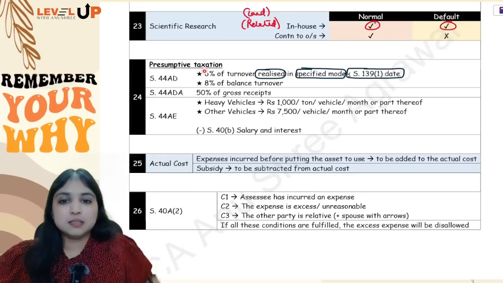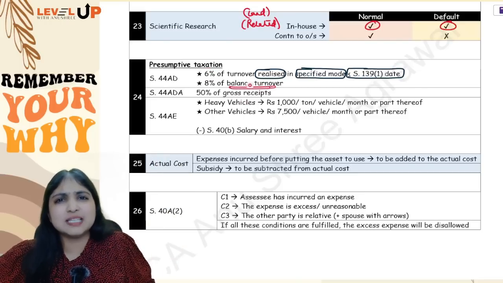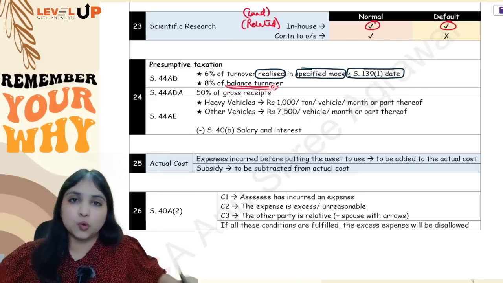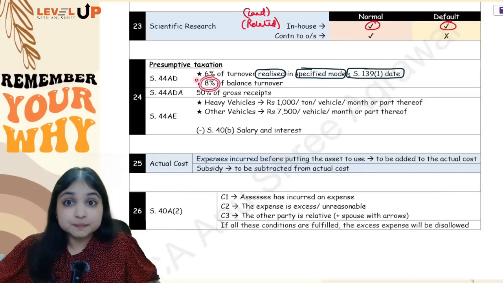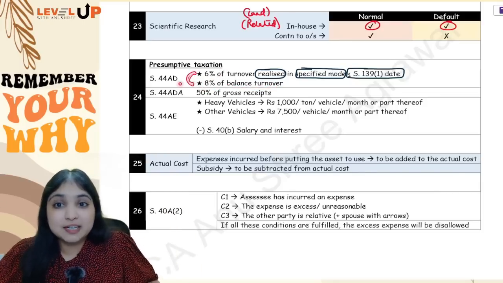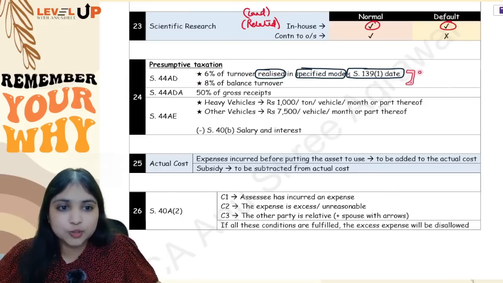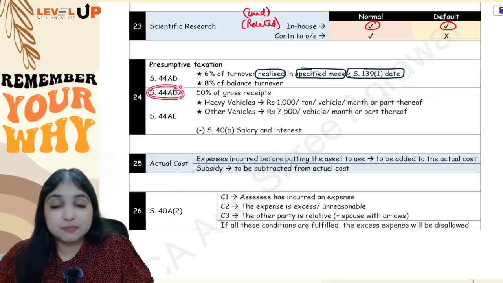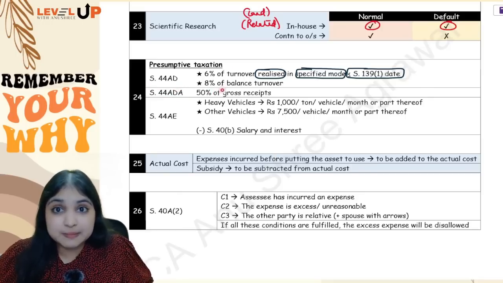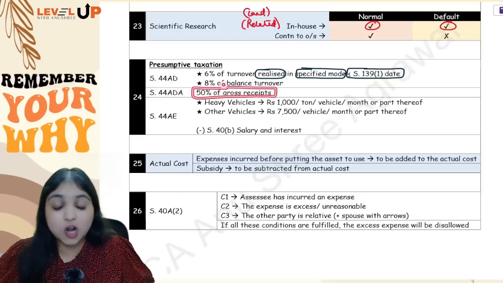Whatever is the balance turnover, whether received or not received, when received, how received, I don't care. On the balance turnover, 8% will be your PGBP. So these are your 2 points relating to 44AD. These two put together will become the PGBP of the assessee. 44ADA is for specified professionals. Here the PGBP will be 50% of gross receipts.